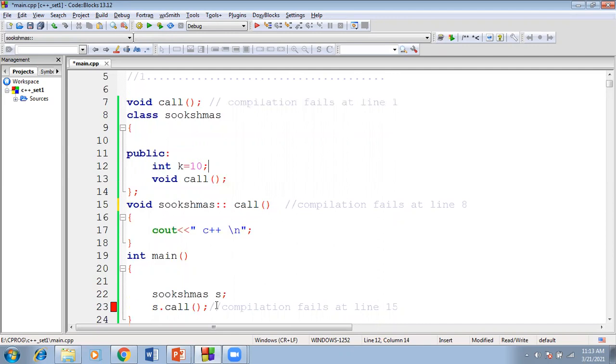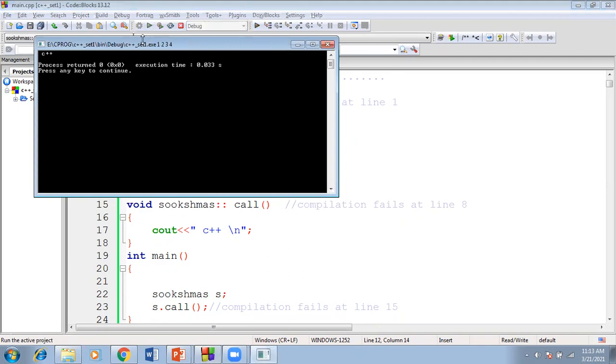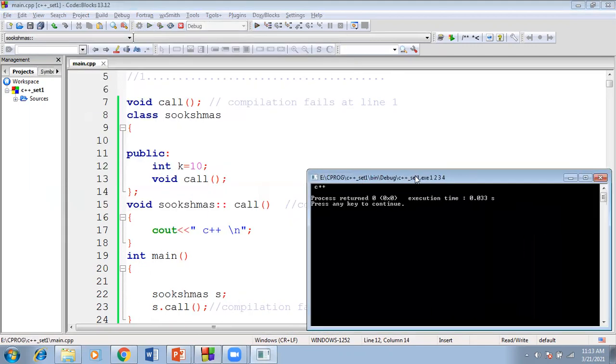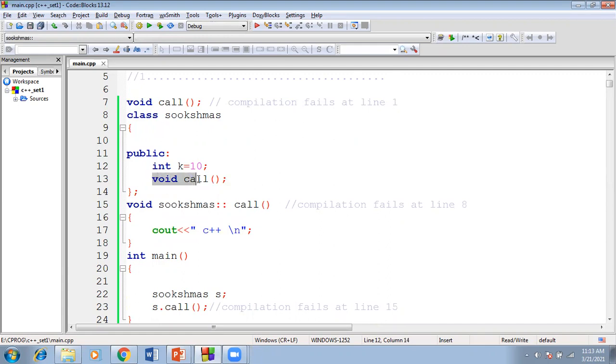With the help of an object, if I call the method called call, then you will get the proper output. C++ will be displayed on the screen. One point you have to remember is how to take the function outside the class: return type, followed by the class name Sukshmas, followed by the scope resolution operator. These are the 3 points you have to remember: return type, class name, scope resolution operator, followed by the function name. Then you will get the proper output.